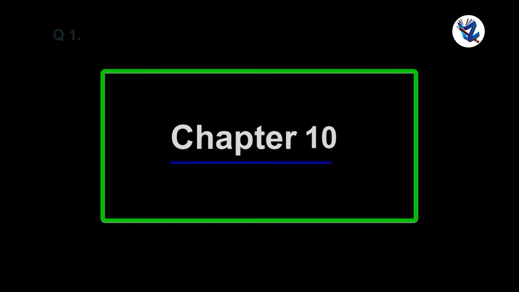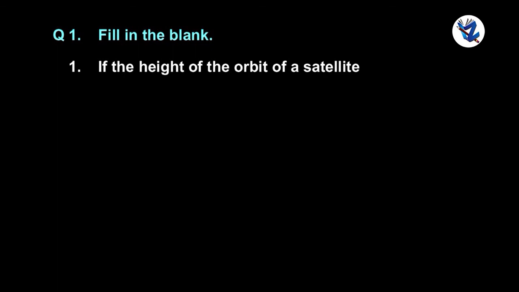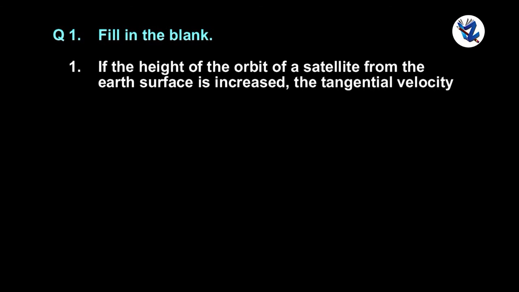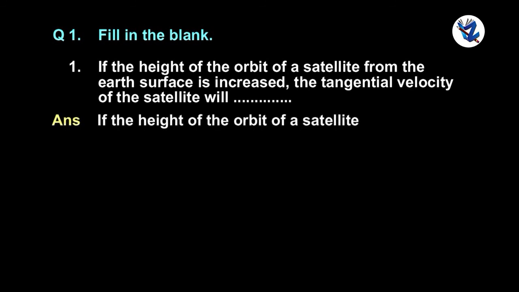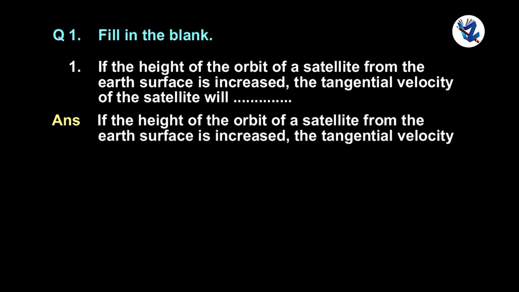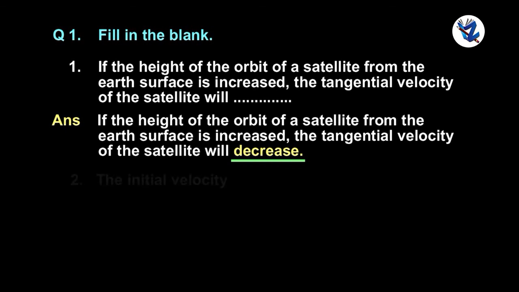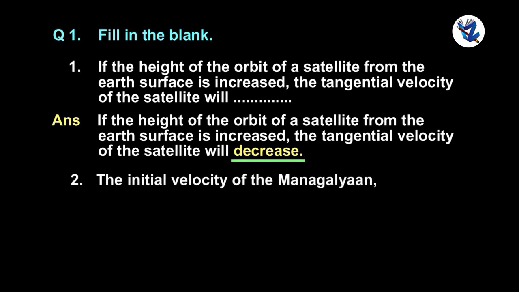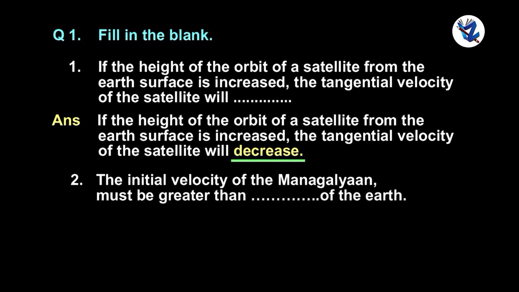Chapter 10. Question 1. Fill in the blanks. If the height of the orbit of a satellite from the Earth's surface is increased, the tangential velocity of the satellite will decrease.